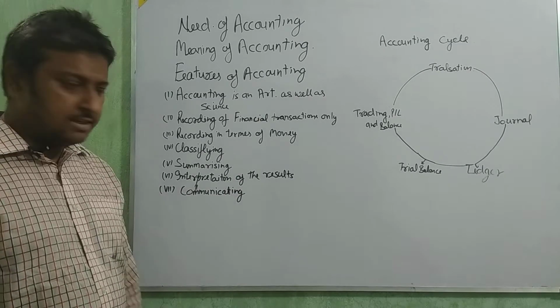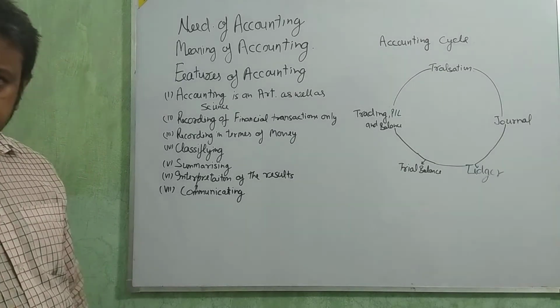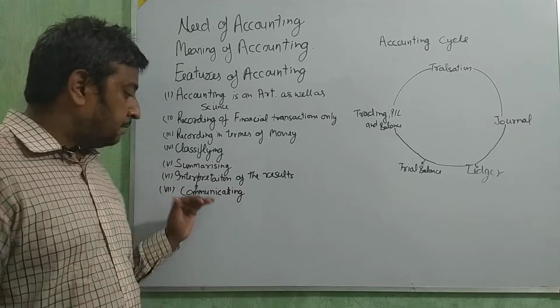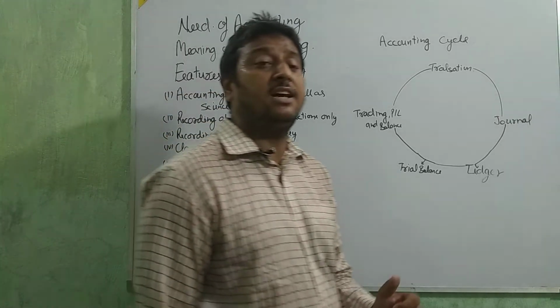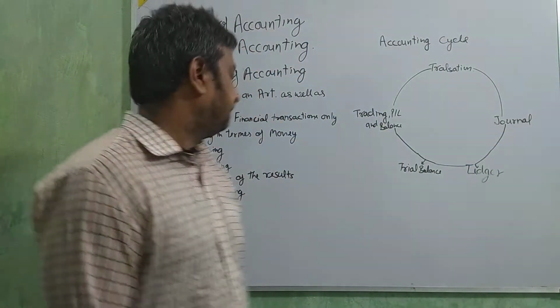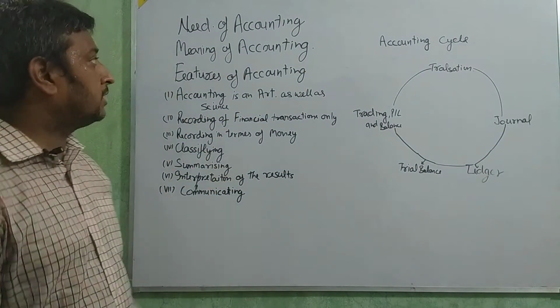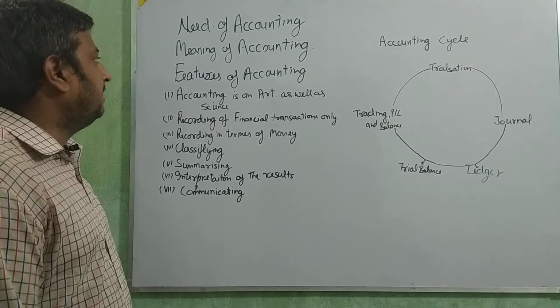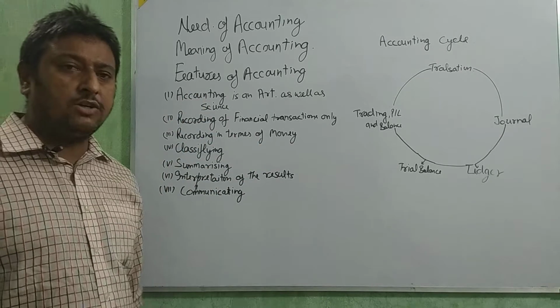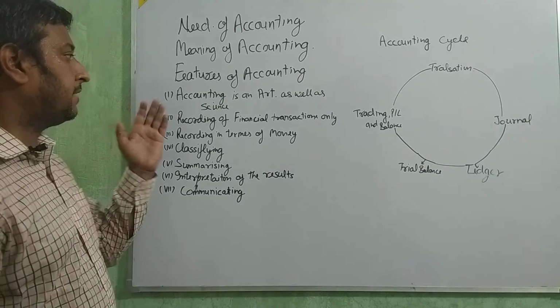Who needs this type of information? They try to give information for that type of person, because all the owners and all the managers need this type of information. Okay, beta. These are all about the need of accounting, then the meaning of accounting, then the future of accounting.